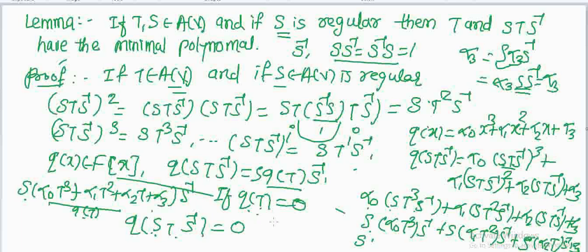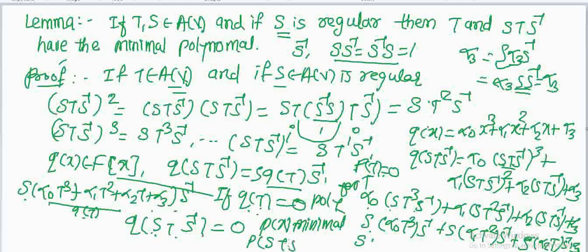Now, if p(x) is the minimal polynomial for T, this implies p(T) equals 0, then p(S T S inverse) is also equal to 0.